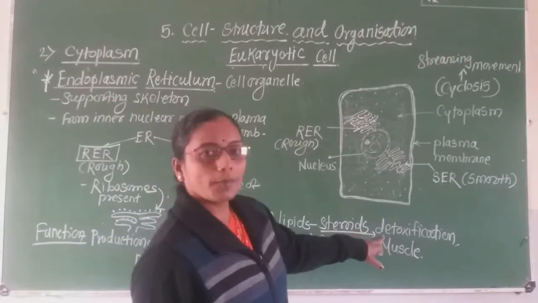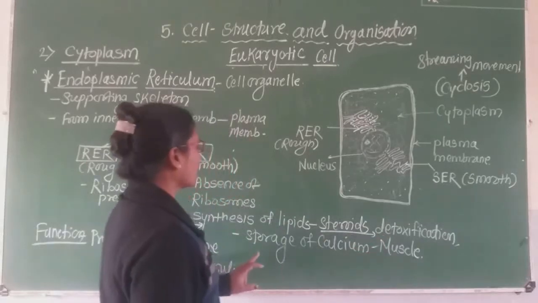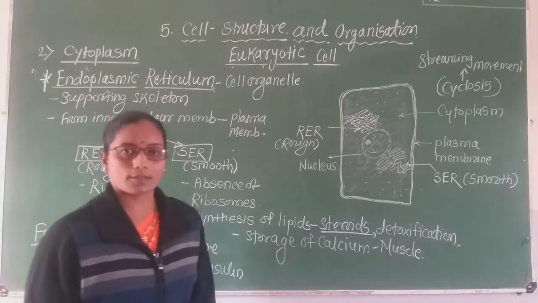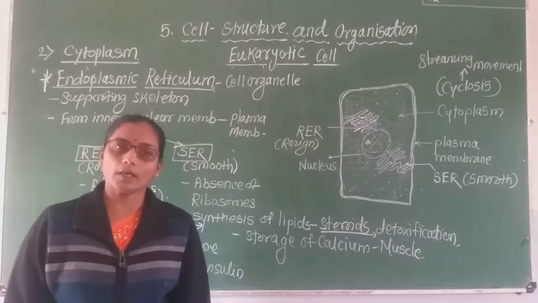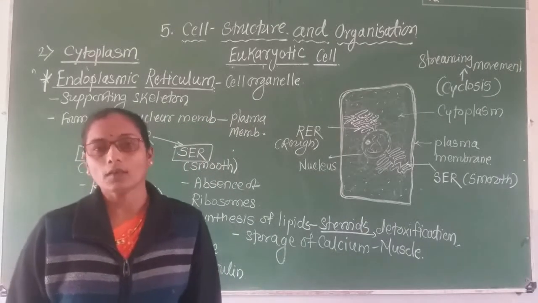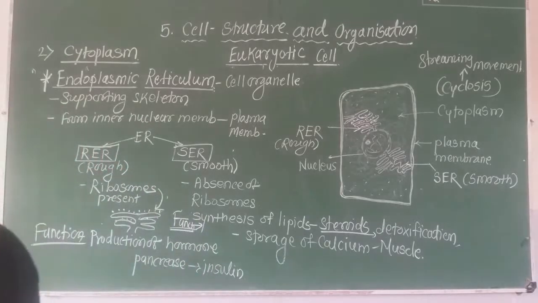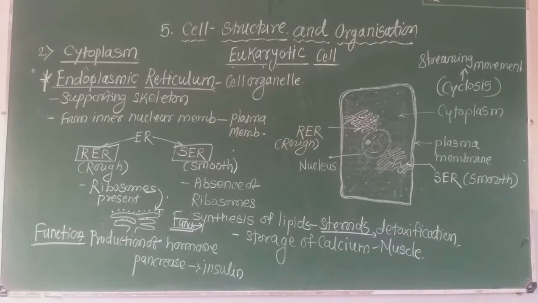The function of detoxification takes place and there is storage of calcium in the muscle cells. Okay, I think you are clear about the first cell organelle, that is endoplasmic reticulum. In your notebook you have to note down all these points related to the structure and the functional points, and also draw the diagram of both types of endoplasmic reticulum.